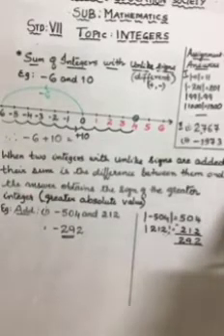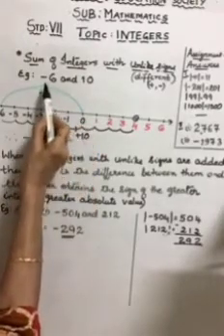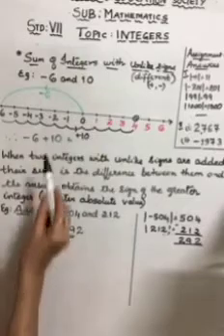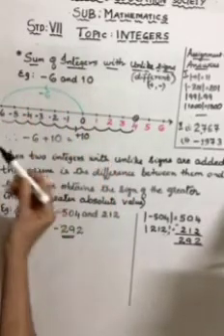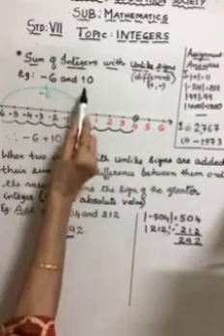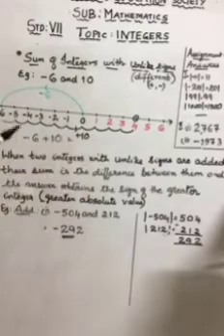So what has happened in this type? Here in this example we have one negative integer, the other one is positive. On the number line we started moving to the negative side, but since 10 is positive, we reversed the direction and started moving towards the positive side.